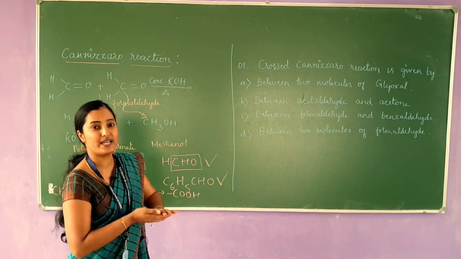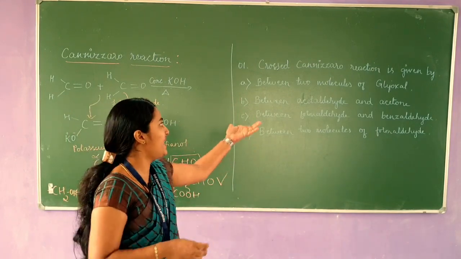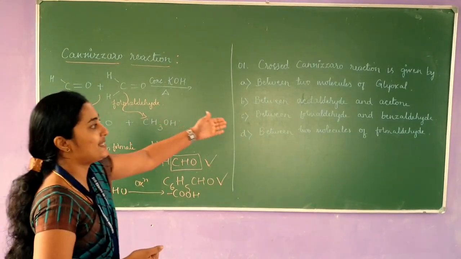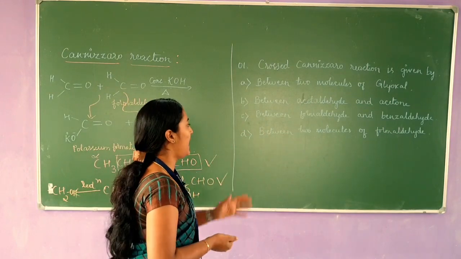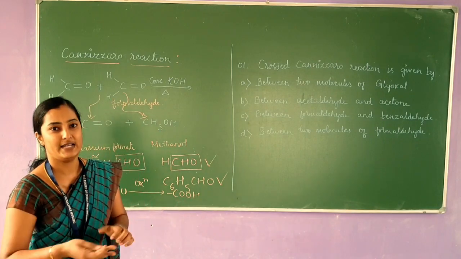The crossed Cannizzaro reaction is given by, there are 4 options here. Option A says between 2 molecules of glyoxal, option B between acetaldehyde and acetone, option C between formaldehyde and benzaldehyde, and the last option says between molecules of formaldehyde.